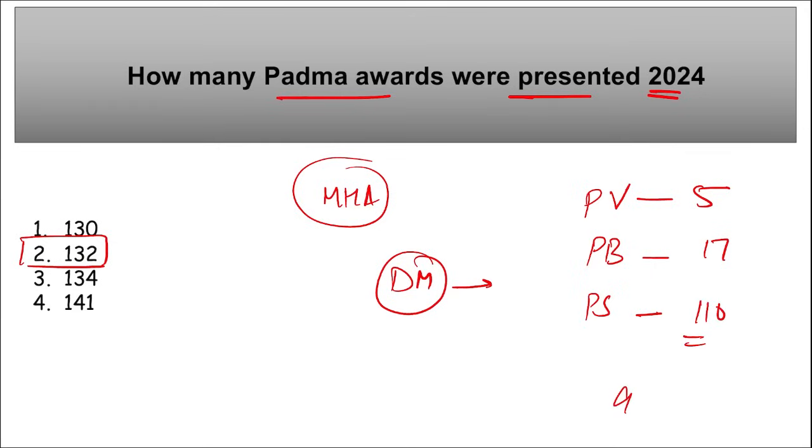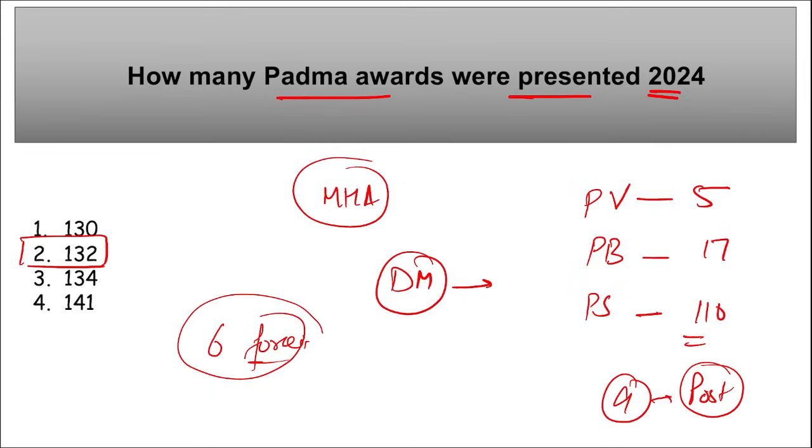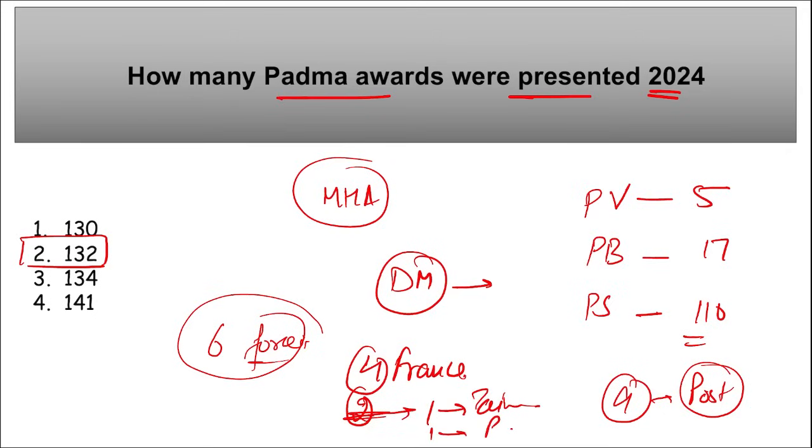And among these, 9 were awarded posthumously. That means they passed away, and after their death, they were awarded these Padma Awards. Right? Next, also remember, from 132, there were 6 foreign individuals who were awarded these awards. Among these 6 foreign nationals, 4 are from France, 1 is from Taiwan, and 1 is from Papua New Guinea. These are the 6 foreign nationals among 132 who were awarded Padma Awards.